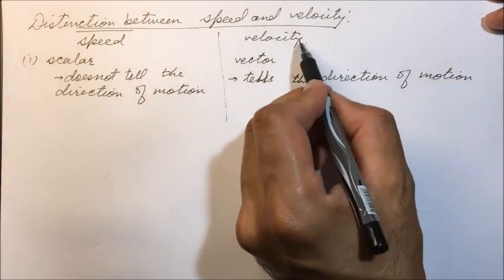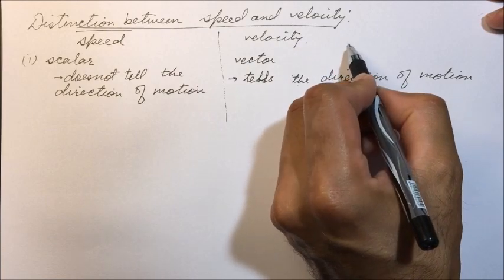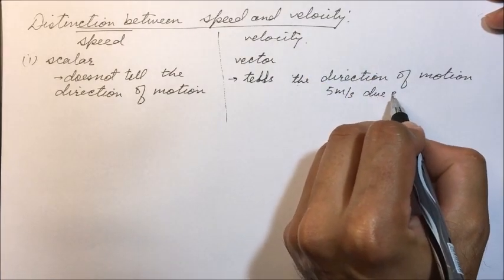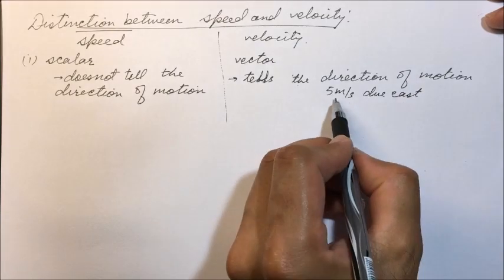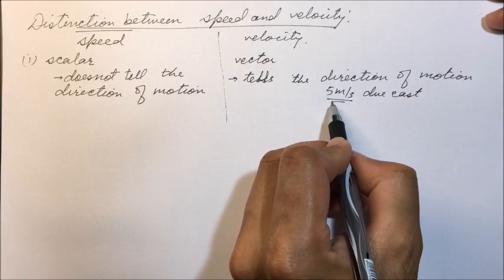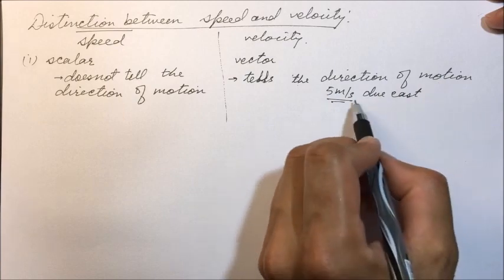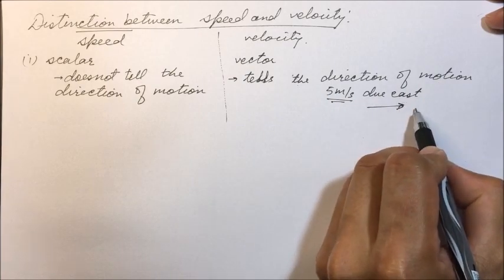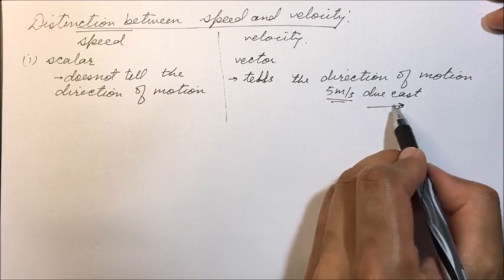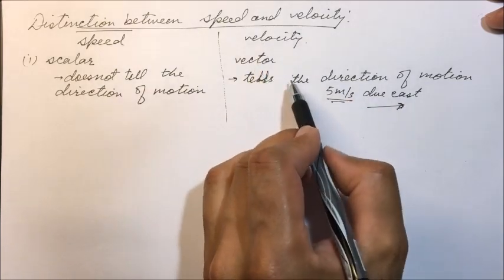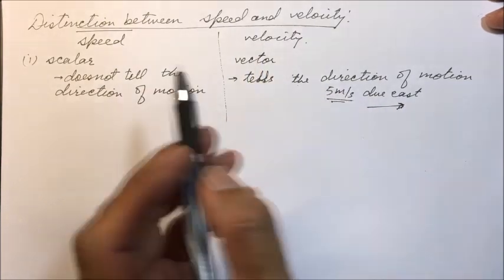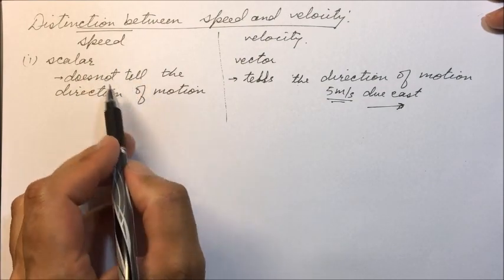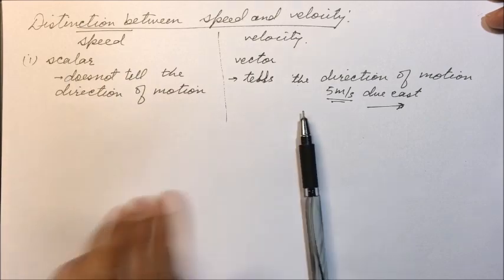So for example, velocity is 5 meters per second due east. So speed is 5 meters per second, and in which direction is the body moving? It is moving towards the east. So it tells us the direction of motion as well as the speed, whereas speed doesn't tell us in which direction the body is moving.